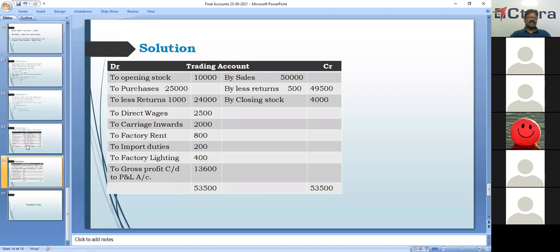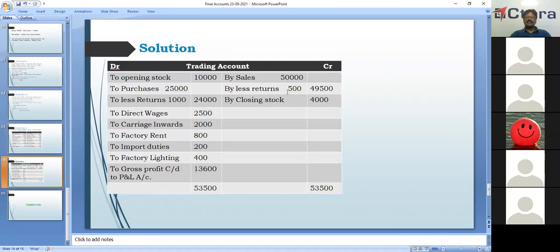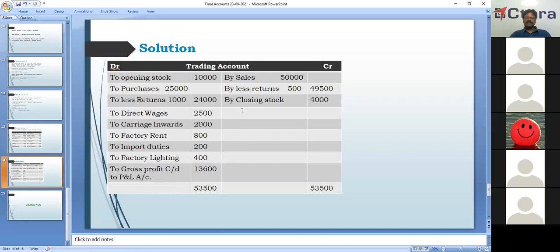On the credit side, we have sales 50,000, less returns 500. Sales minus sales returns, we're getting 49,500. And then we have closing stock. Closing stock is how much? 4,000 rupees, which comprises unfinished or work in progress material, or unsold goods. We'll total it, value it, and then take it as closing stock, 4,000 rupees.